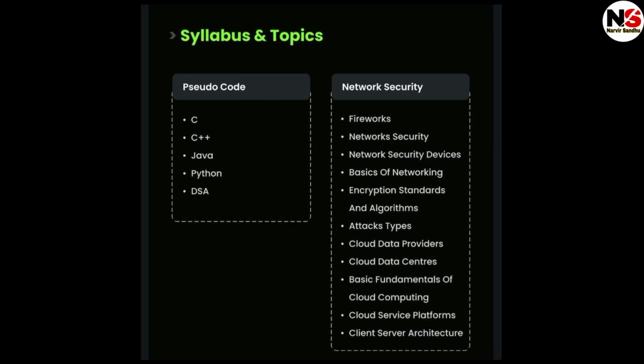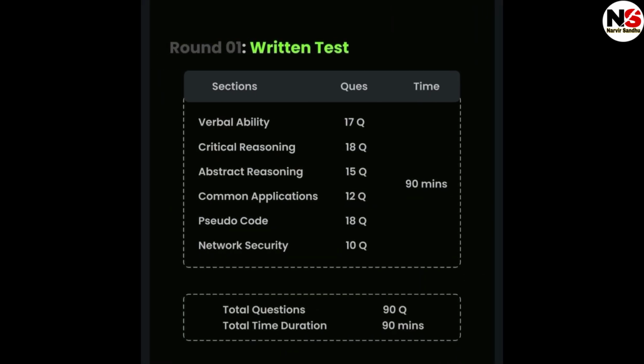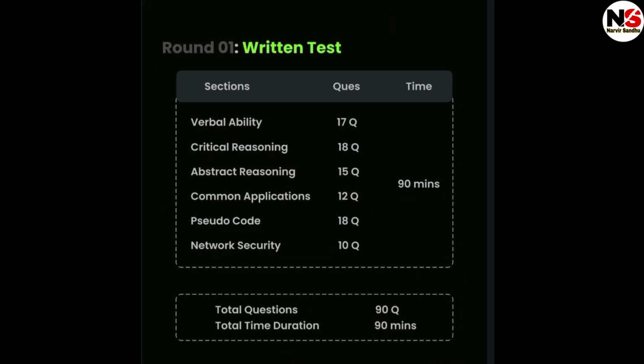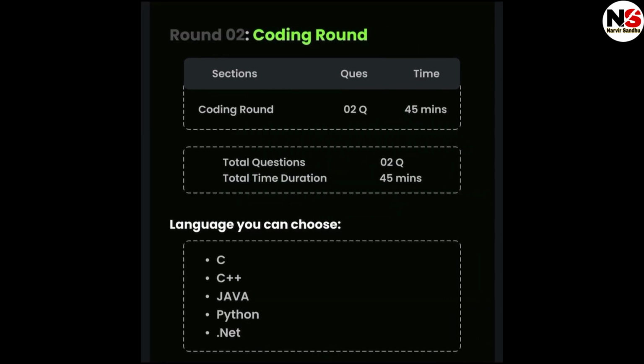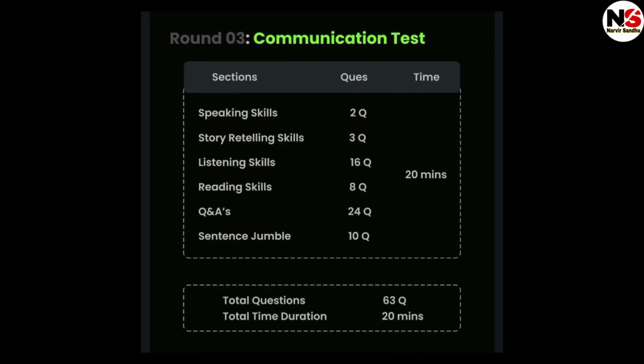So all the rounds in Accenture are elimination rounds. Once you clear the first round, that is the written test, you will be eligible for the second round, that is the coding test. After clearing the coding round, you will be eligible for the communication test. And after clearing the communication test, you will be eligible for the final interviews, that is the technical interview, managerial interview and HR interview. So this is the selection process for Accenture.